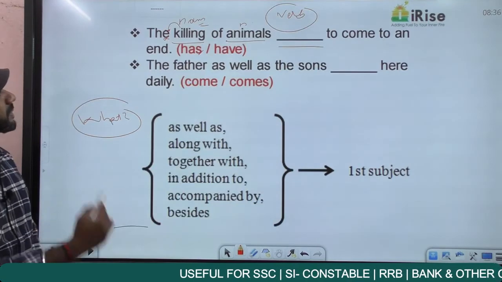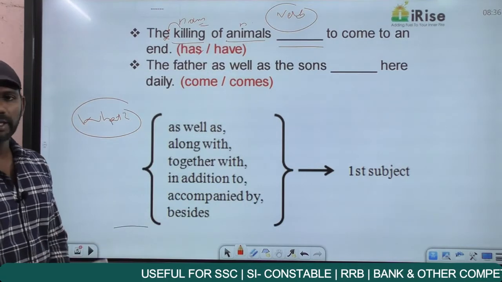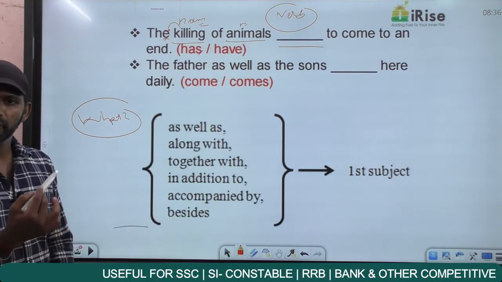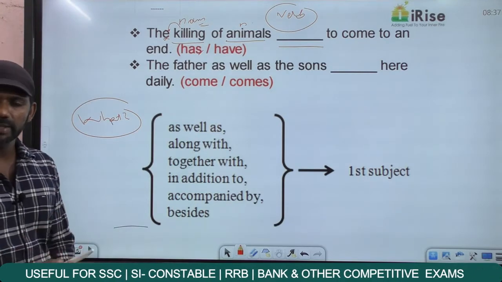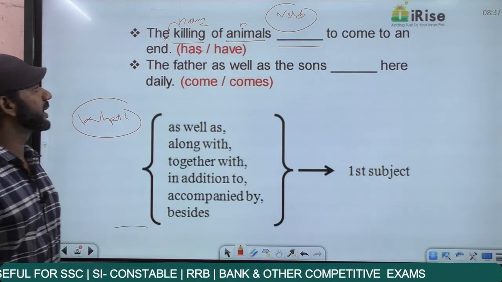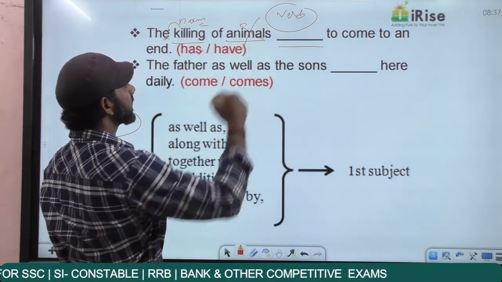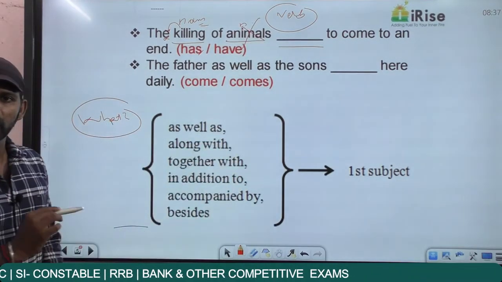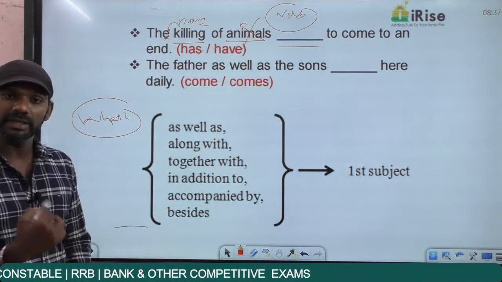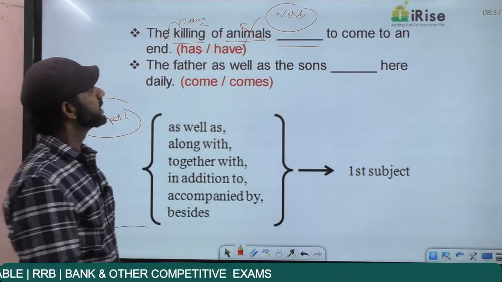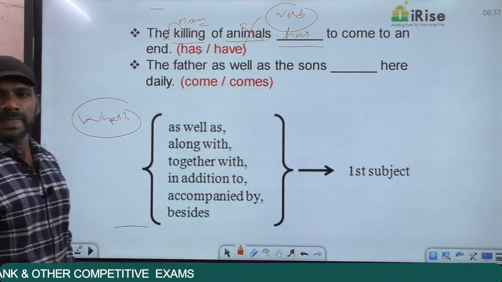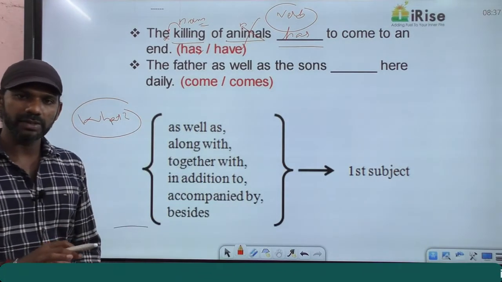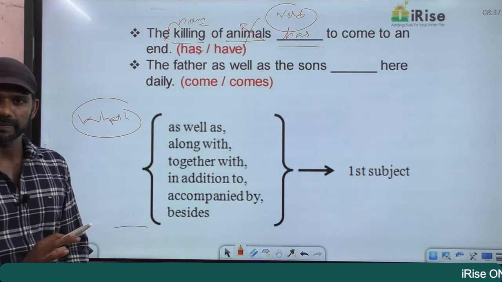Come to the same statement once again. The killing of animals dash come to an end. We have two nouns before the verb. One is killing, the other one is animals. Applying eliminating the middleman, the noun animals will get eliminated. Now we have only one noun left, killing, uncountable, must carry a singular verb with it. So killing of animals has come to an end. So when you come across two nouns before a verb, go for this method.